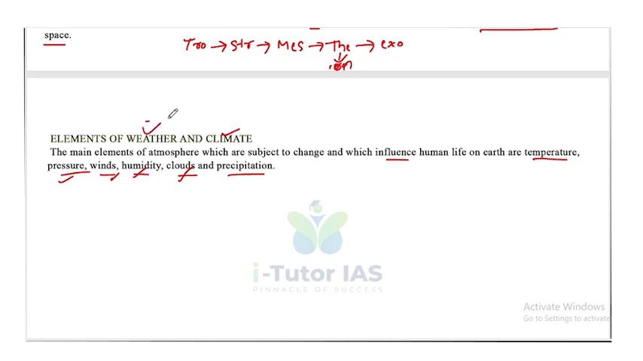We know what weather and climate are. Weather is the day-to-day atmospheric condition, but climate is the long-term weather condition. So that's about this chapter.